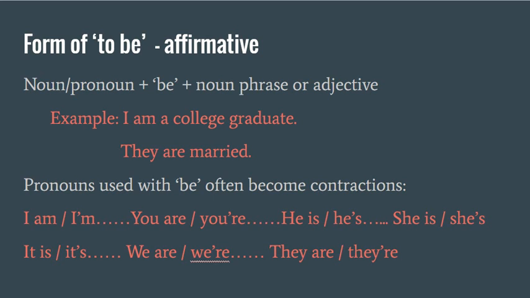Pronouns used with be often become contractions. I am becomes I'm. You are becomes you're. He is becomes he's. She is becomes she's. It is becomes it's. We are becomes we're. They are becomes they're.